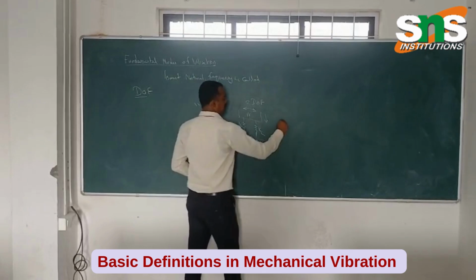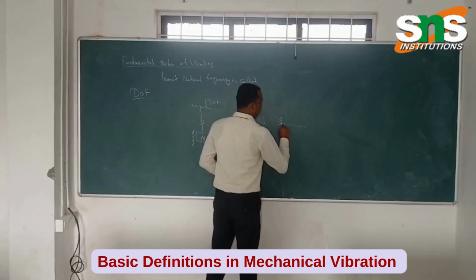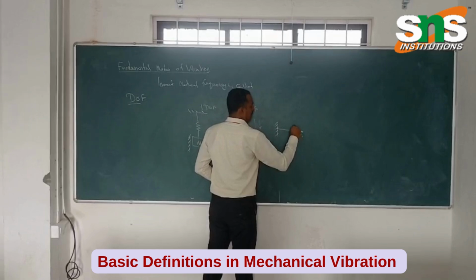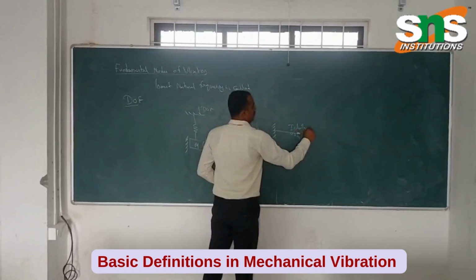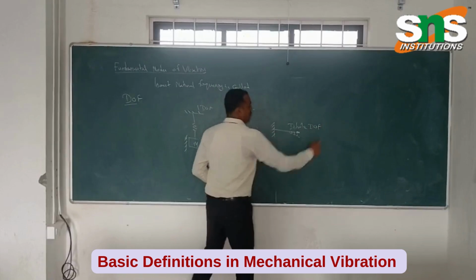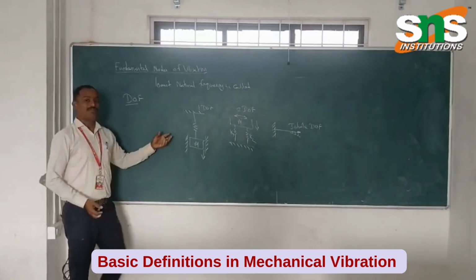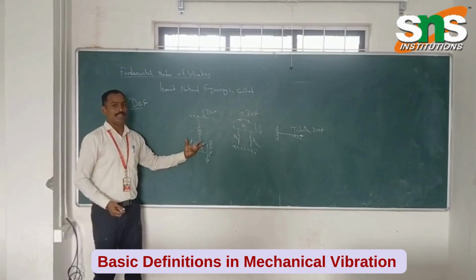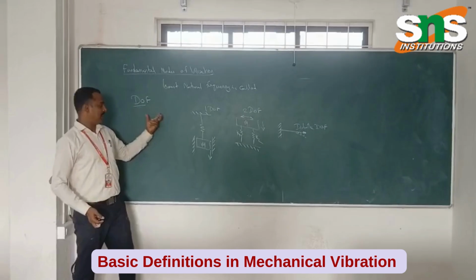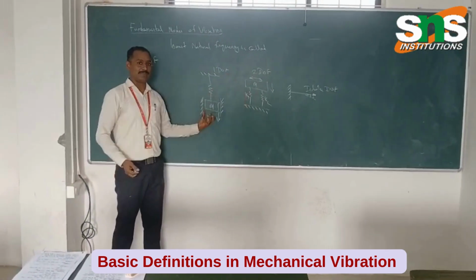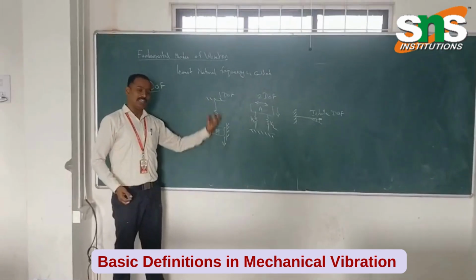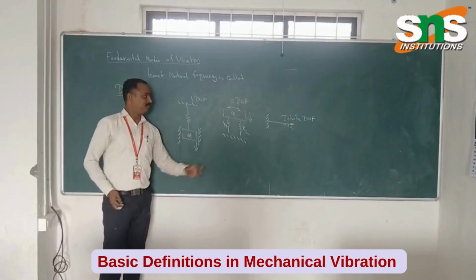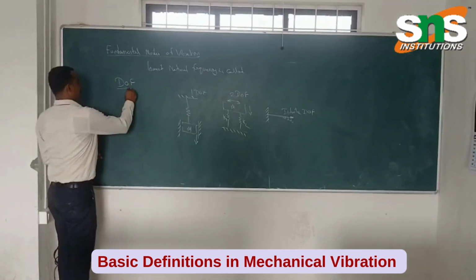We already discussed the cantilever beam. A cantilever beam with a load has infinite degrees of freedom. So the number of independent coordinates required to specify the motion of the system is called degree of freedom. For any spring mass damper system or spring mass system, it depends upon the movement of the mechanical system. It's called degree of freedom.